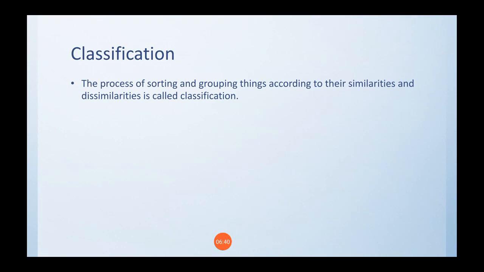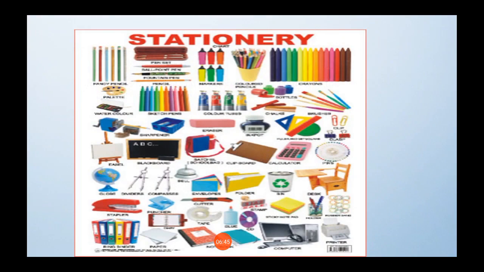We can tell the particular things. What I explained earlier is nothing but stationery. Stationery is the classification of what I explained earlier. The things which come under the similarities and dissimilarities all come under stationery because we need these things for doing some work, even a crafting work. We need a pencil and eraser to draw something, and we need scissors, blades, even an eraser, even a marker. If you want to draw, if you want to give colors, you need a marker, charts.